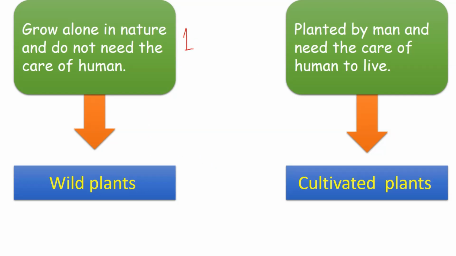The first one, plants that grow alone in nature and do not need the care of a human, are the wild plants. Plants that are planted by man and need the care of a human to live, they are called cultivated plants. Now let's do an activity.